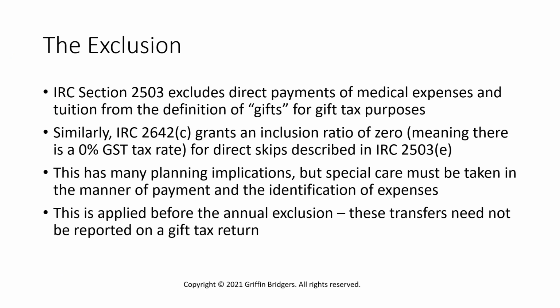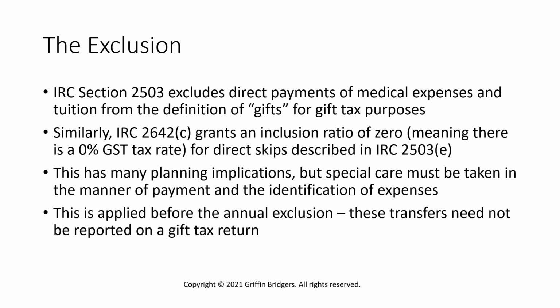So the exclusion itself, set forth in Code Section 2503(e), excludes direct payments of medical expenses and direct payments of tuition from the definition of gifts for gift tax purposes. Now, as you may recall from previous discussions on the generation skipping transfer tax, let's say you're making one of these payments on behalf of a grandchild or maybe a younger person who would meet the definition of a skip person for generation skipping transfer tax purposes.